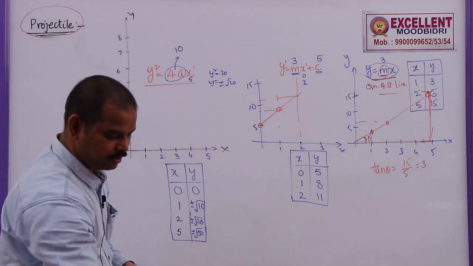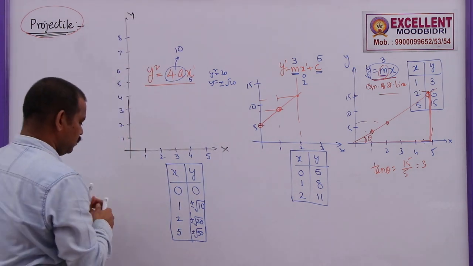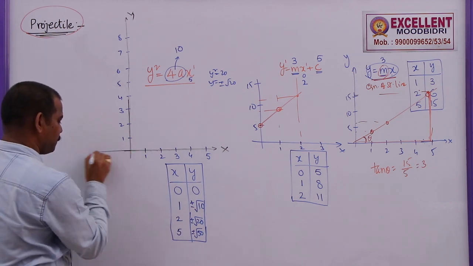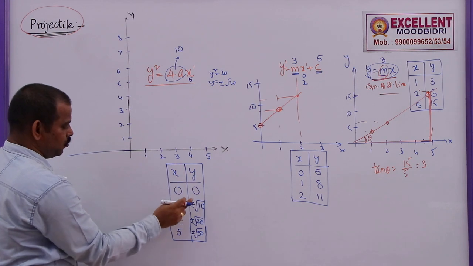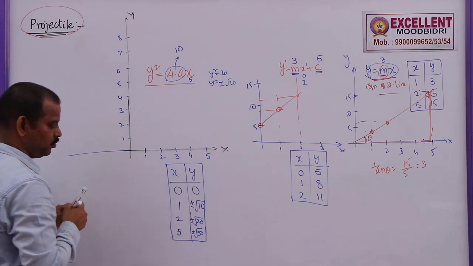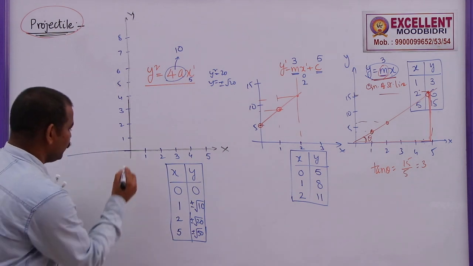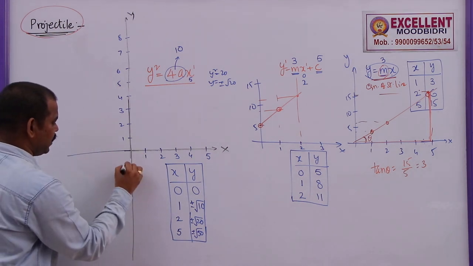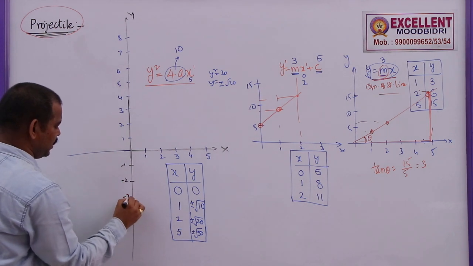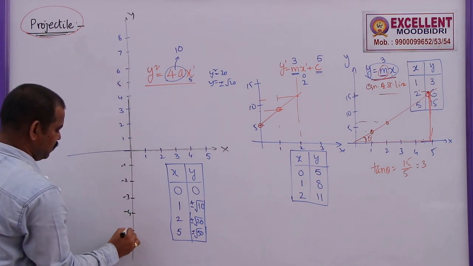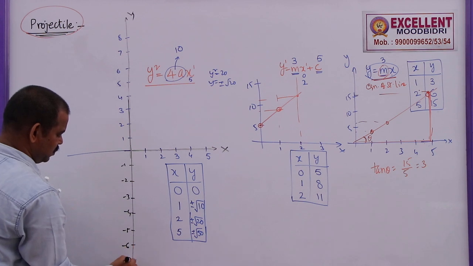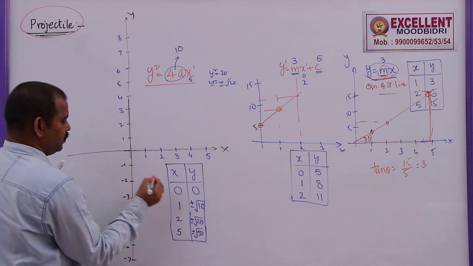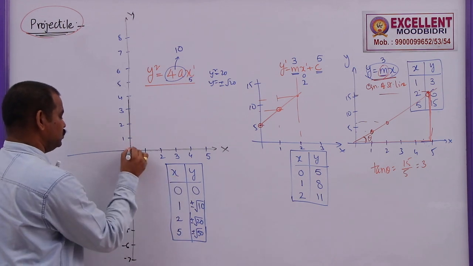Now let me draw the graph here. For this, the y value is both positive as well as negative. So I have to take the values along the negative y axis also. So this is minus 1, minus 2, minus 3, minus 4, minus 5, minus 6, minus 7 and so on. Now the corresponding graph will be: when x is equal to 0, y is equal to 0, that is the origin.